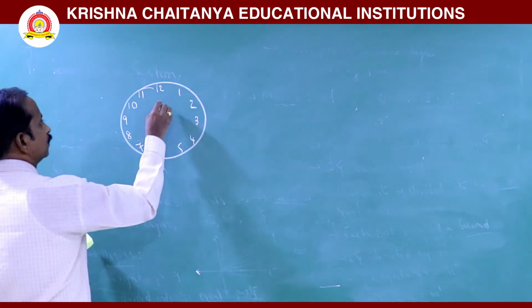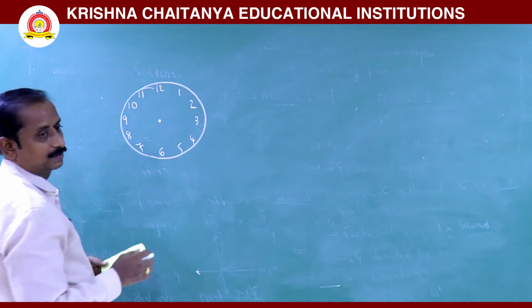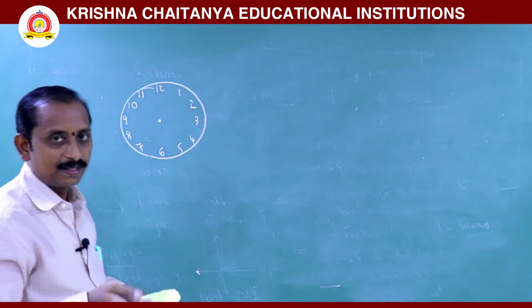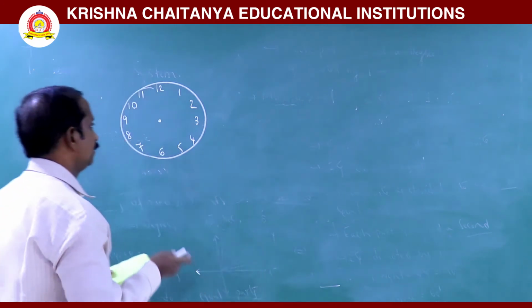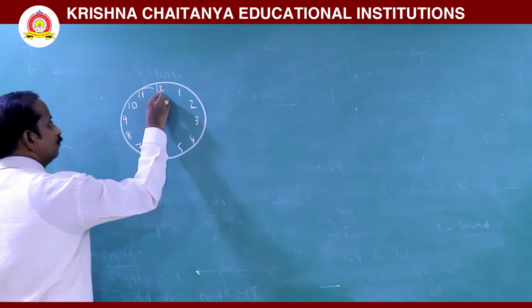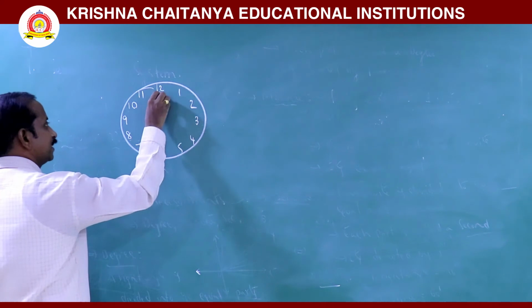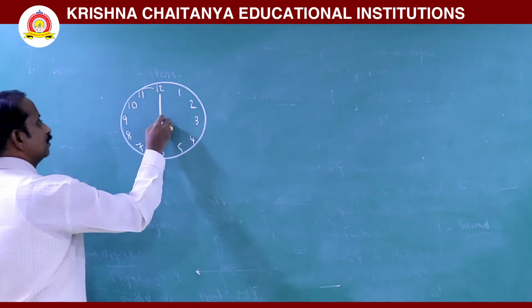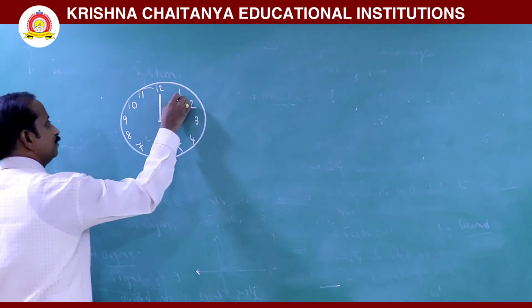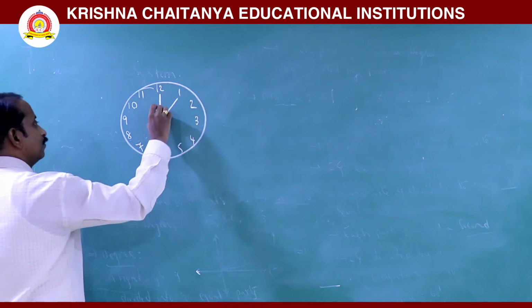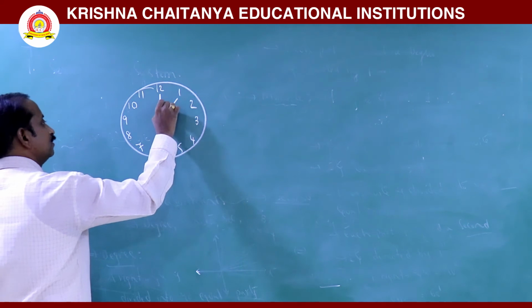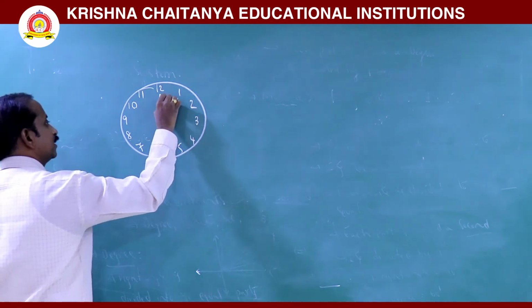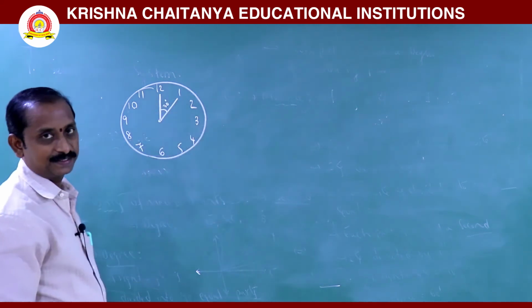Now, the angle between any two consecutive digits, for example 12 and 1, is this amount of rotation, nothing but 30 degrees.